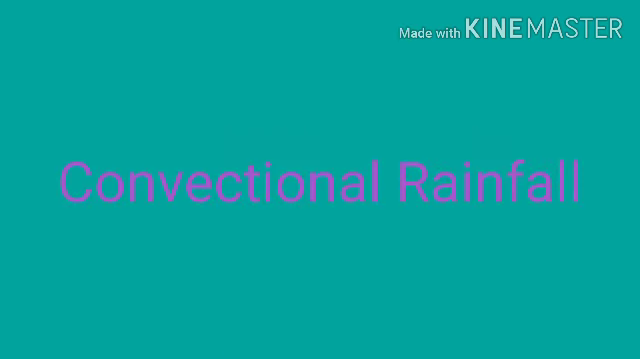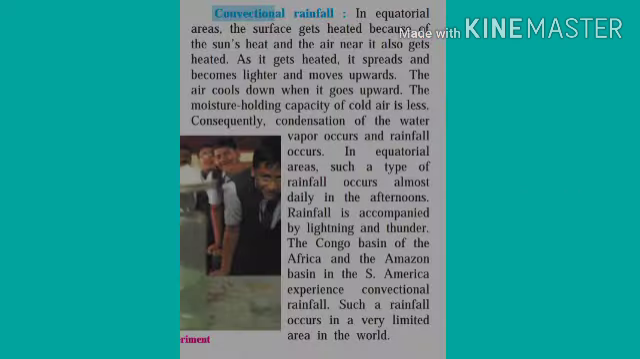Now friends, let's learn about the types of rainfall. First one, convectional rainfall. In the equatorial areas, the surface gets heated because of the sun's heat, and the air near it also gets heated. As it gets heated too much, it spreads and becomes lighter in weight, and because it is lighter in weight, it starts to move upward.